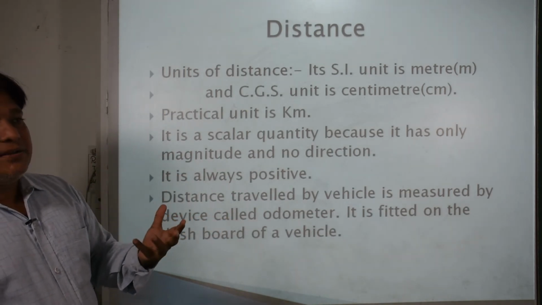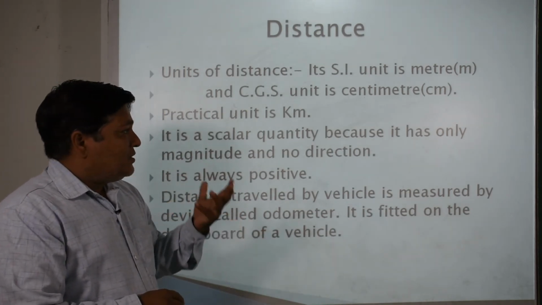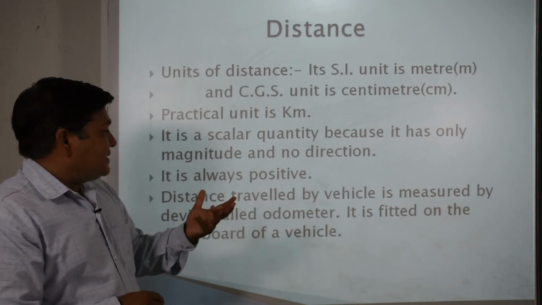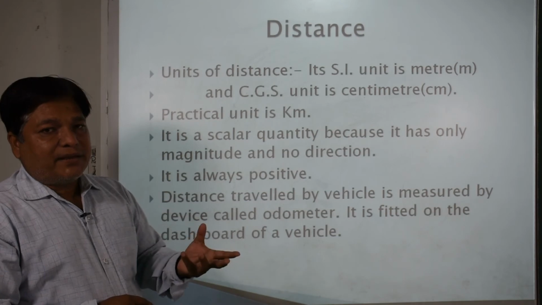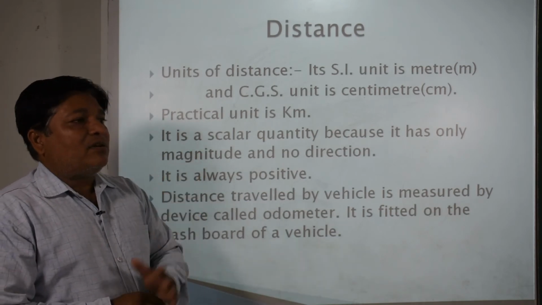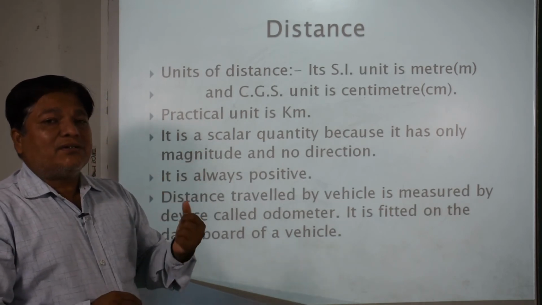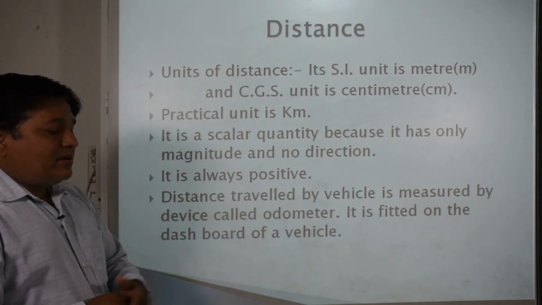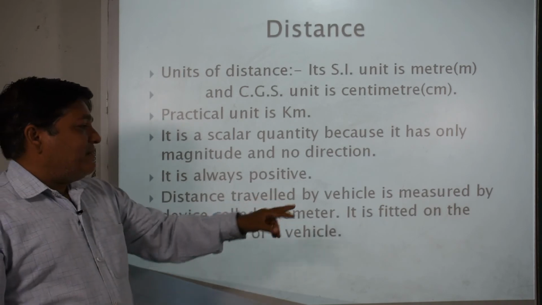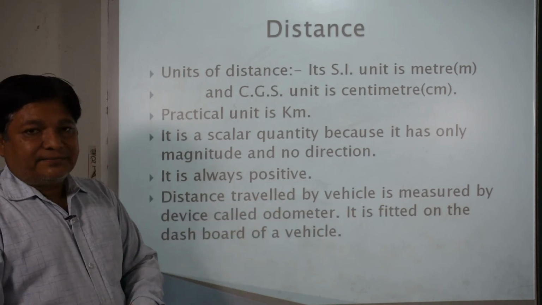This is only the magnitude, not the direction. So it is said to be a scalar quantity because it has no direction, it has only magnitude. Distance is always measured, or its value is always taken to be a positive value, it is never negative or 0.